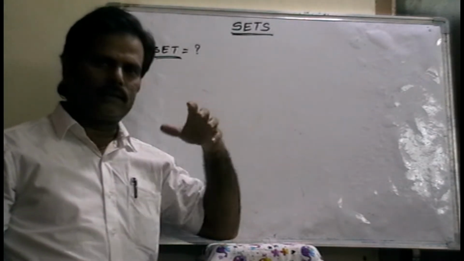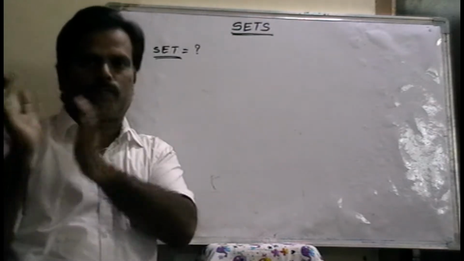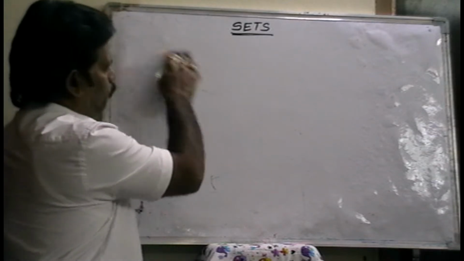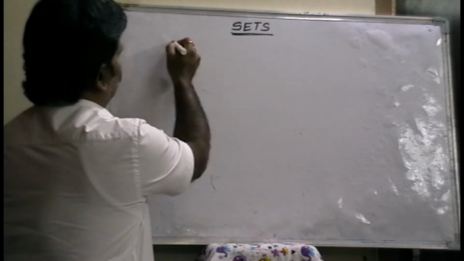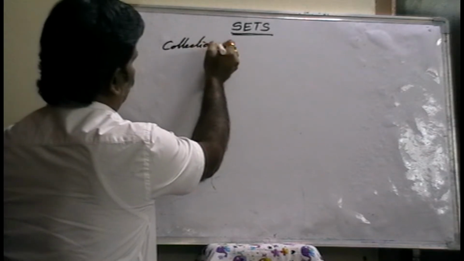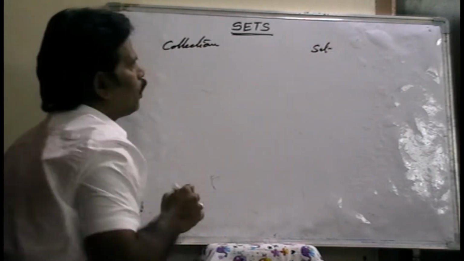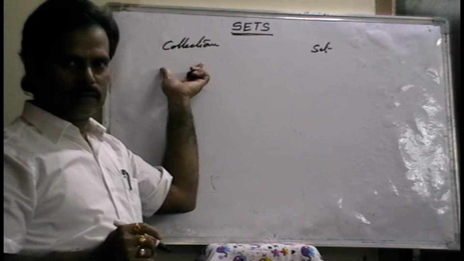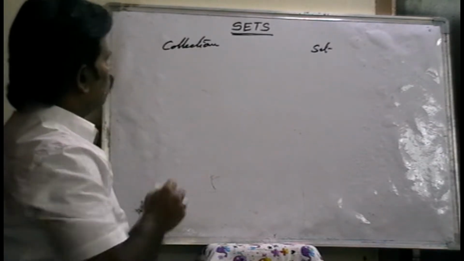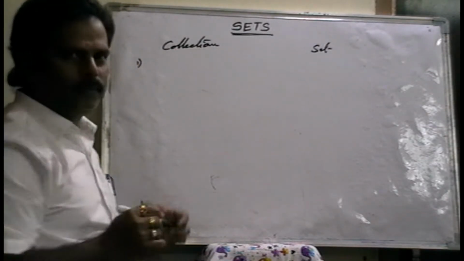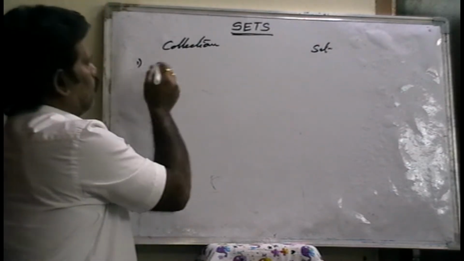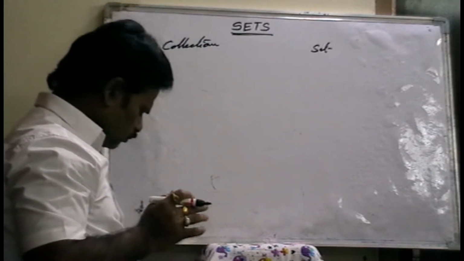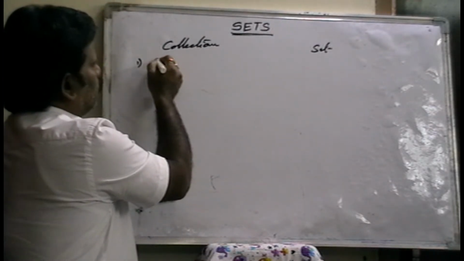So what is the collection? A well-defined collection of objects. A collection of objects is called a set. Now what is a set? A set means a well-defined collection of objects. So first of all, in this collection, some collection means is nothing but a group of elements, elements or objects.